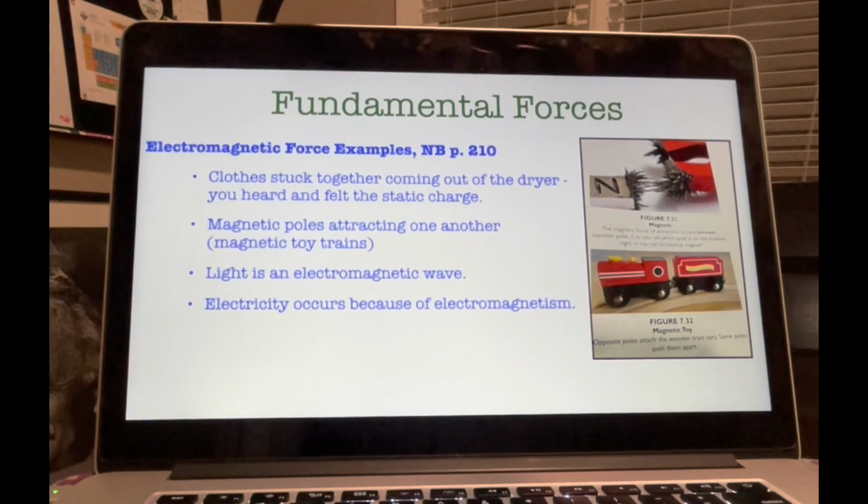All right, so now let's look at the magnet example in figure 7.31. The magnetic force acts between moving charged particles and on the poles of magnets. Every magnet has 2 poles, a north pole and a south pole. Opposite poles attract one another and like poles repel. Look at 7.31 up here.